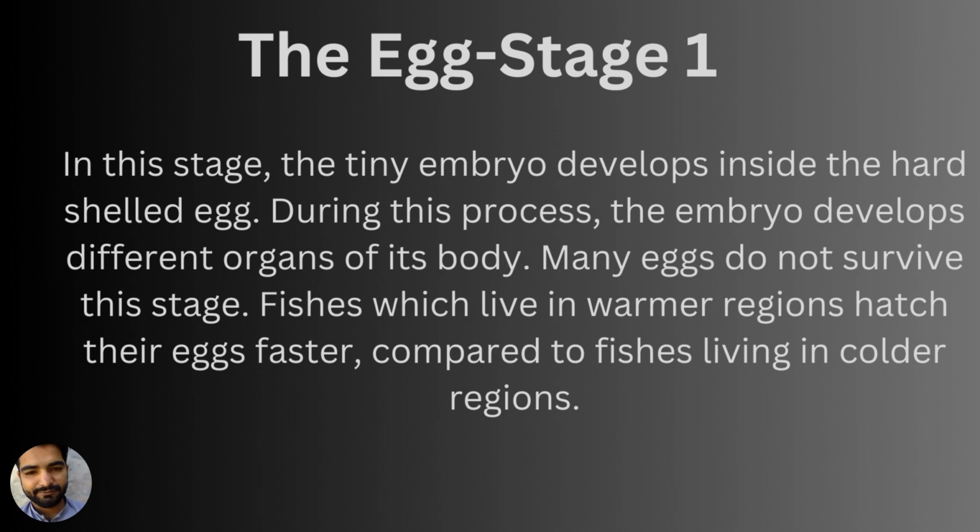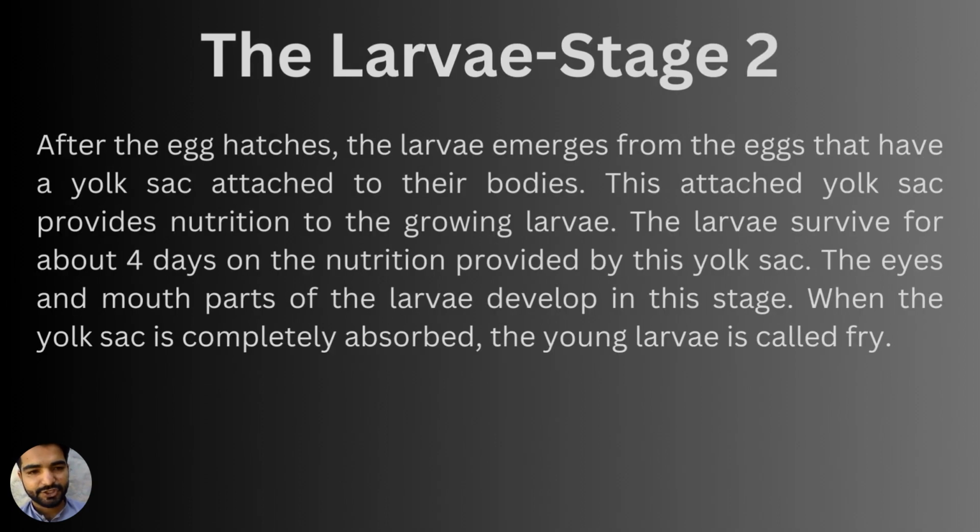The second stage is the larval stage. After the egg hatches, the larva emerges from the egg with a yolk sac attached to its body. That yolk sac is for providing nutrition to the growing larva. The larva survives for about 4 days on the nutrition provided by this yolk. This yolk is present already in the egg. The eyes and mouth parts of the larva develop in the larval stage. When the yolk sac is completely absorbed, the young larva is now called a fry.